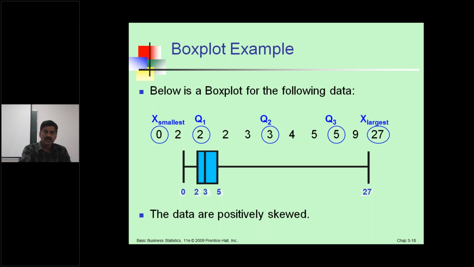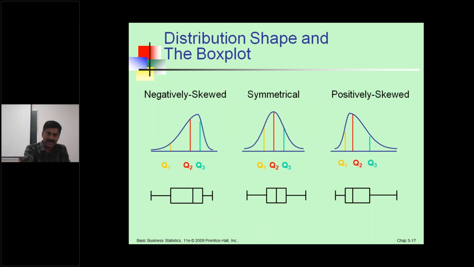This is the box plot, a small example for the following data. Smallest value and largest value, 0, 2, 3, 5. This is positively skewed. See, the left side data will be skewed, that is positive skew. This is the example for the previous slide. Okay, see the positively skewed in the previous slide.